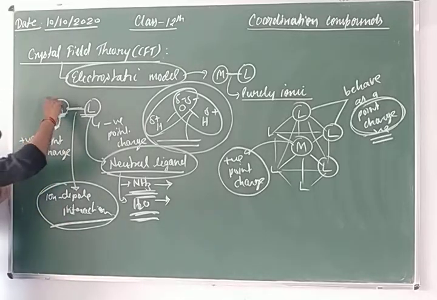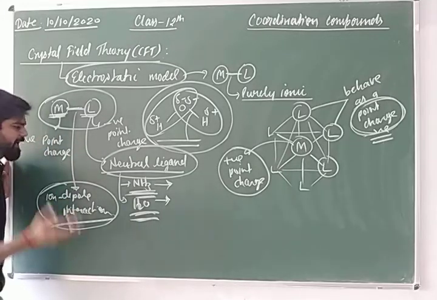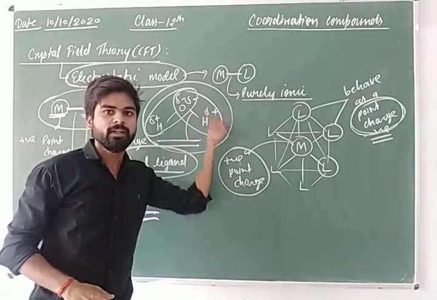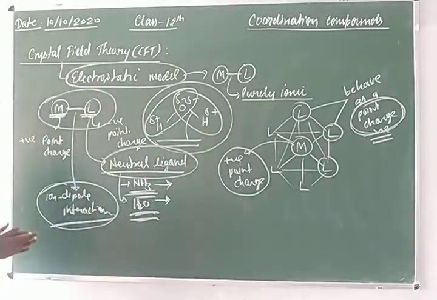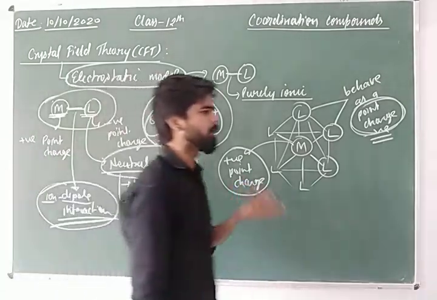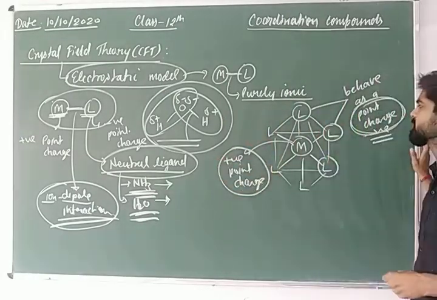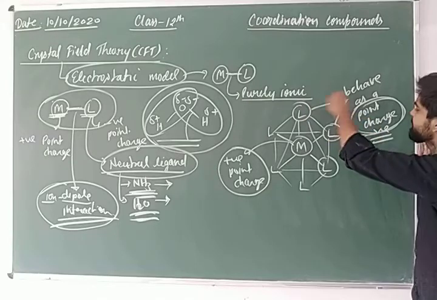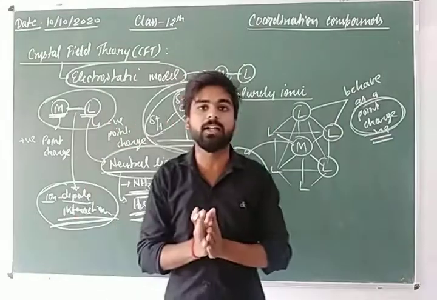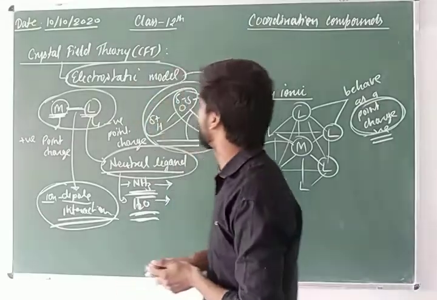So students, in such an interaction, the metal behaves as an ion, it is already an ion, and the ligand is a dipole, and the interaction between them is ion dipole interaction. In the case of an anionic ligand, there is no problem, because the metal ion possesses a positive charge and the ligand possesses a negative charge, and the interaction between the positive and negative charge creates an electrostatic model, bonded with electrostatic interaction, which is known as an electrovalent bond or ionic bond.